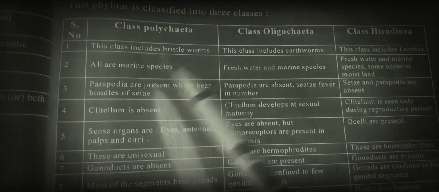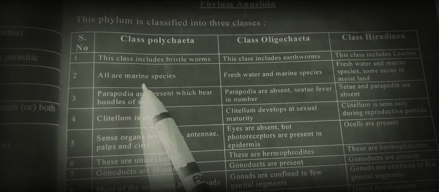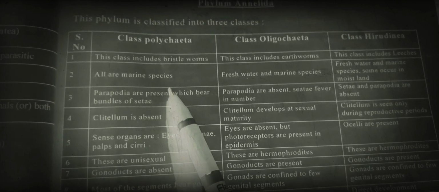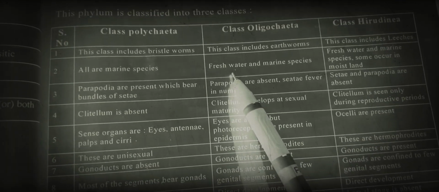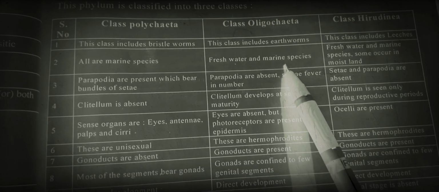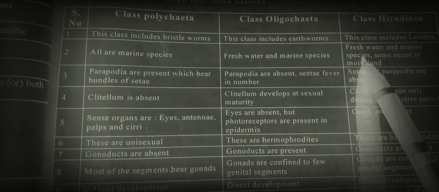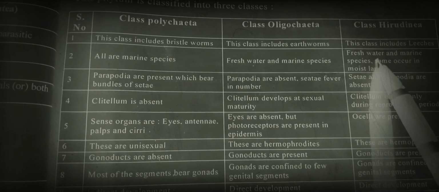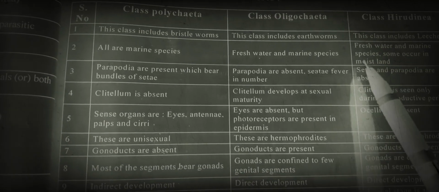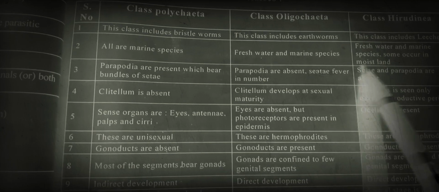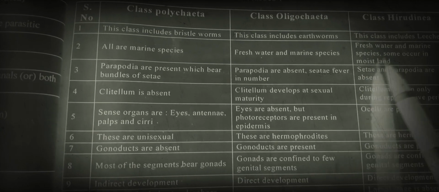Next, all the members of the class Polychaeta are marine species. Oligochaeta may be freshwater and marine species. Hirudinea are present in freshwater and marine species, and some occur in moist land also.